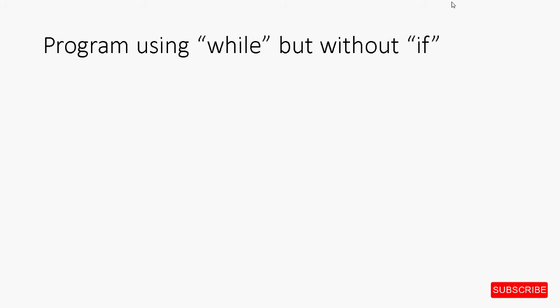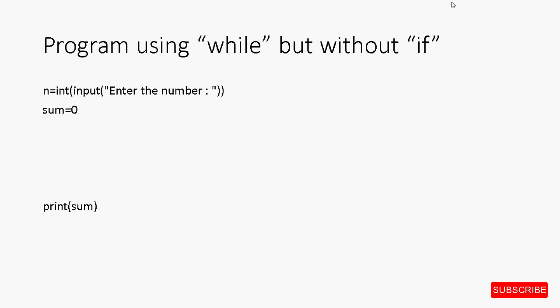Now let's see another method using the while loop where we will directly generate the odd numbers instead of generating all numbers and then checking each one if it's odd or not. So in this case, we will not be requiring the use of the if construct. Let's see the program. The input, the initialization of the variable sum, printing sum at the end remains the same. So the same statements that we used earlier are here as well.